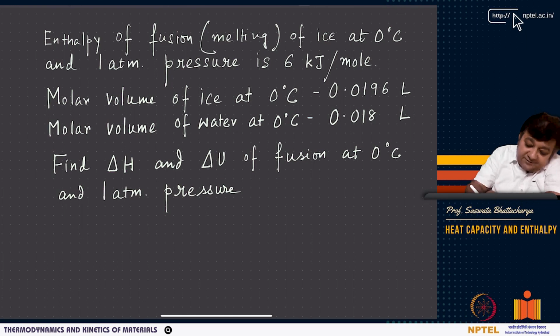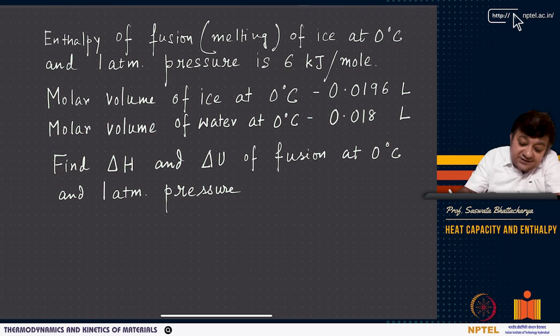So here I have given a problem, which is the enthalpy of fusion. Fusion is nothing but melting, so of ice at 0 degrees Celsius. Remember, ice and water are two phases or two states of H2O, so liquid water and ice.